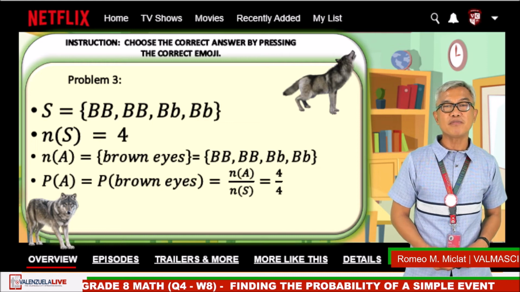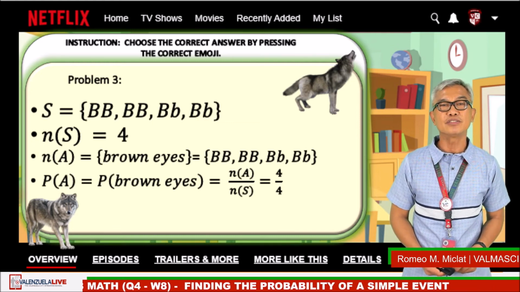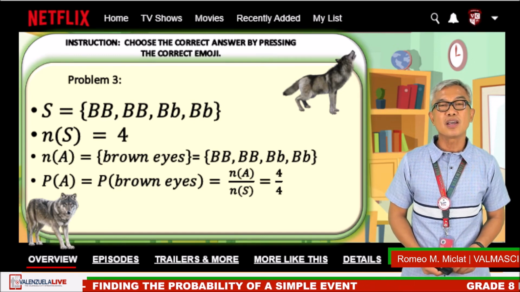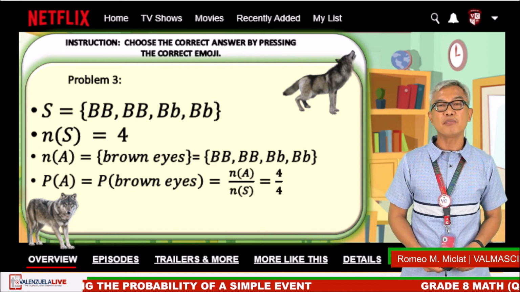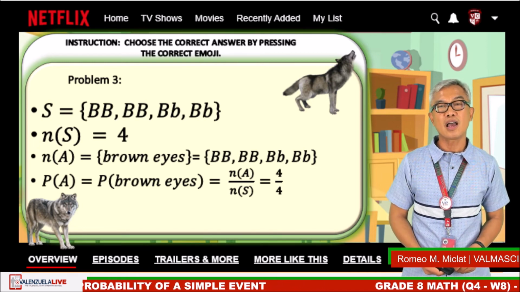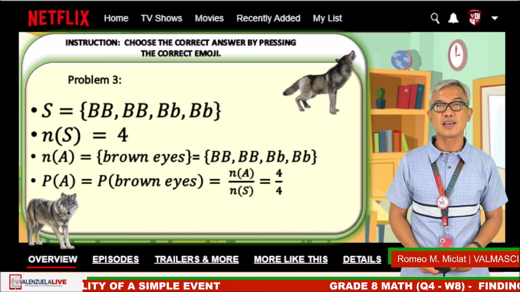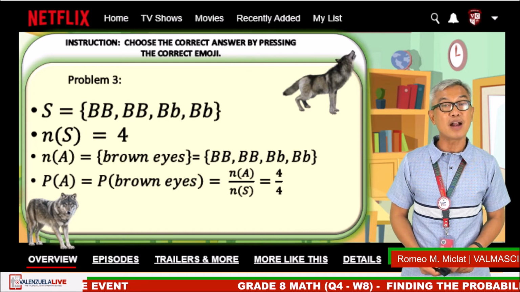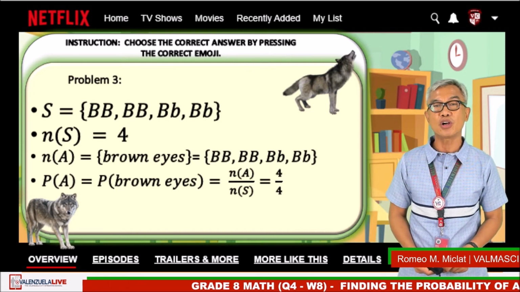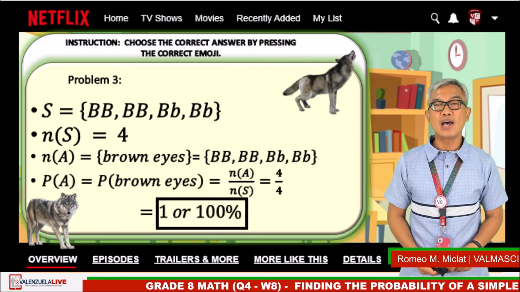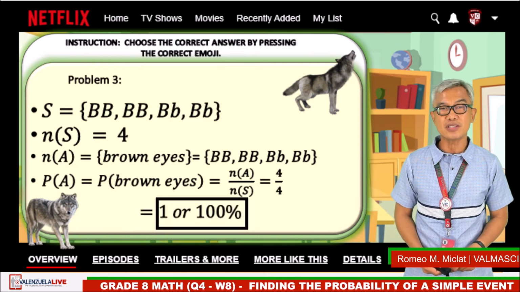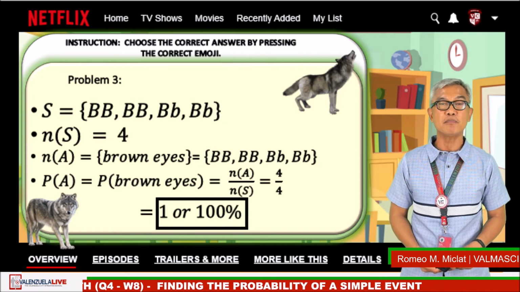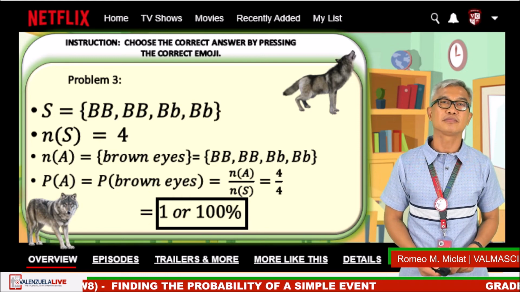Then the probability of event A is equal to the number of favorable outcomes divided by the total possible number of outcomes. The probability of event A is equal to the number of event divided by the number of sample space. So substituting to our formula, the probability of event A, which is the brown eyes, is equal to 4 over 4, which is also equal to 1 or 100%. As you have noticed, in the sample space, each element contains the capital letter B for the brown eyes.